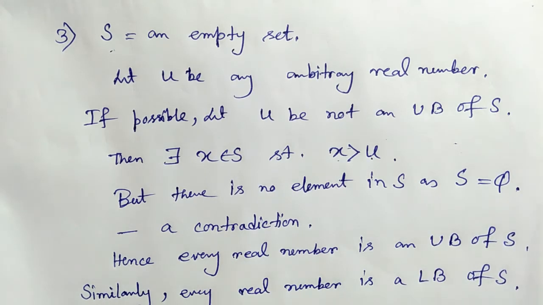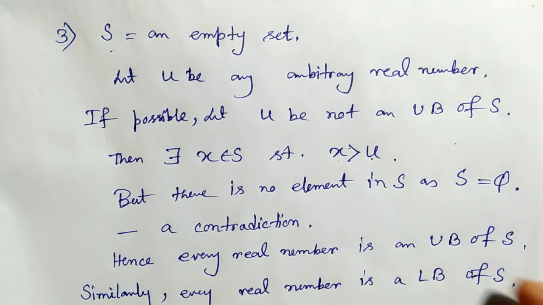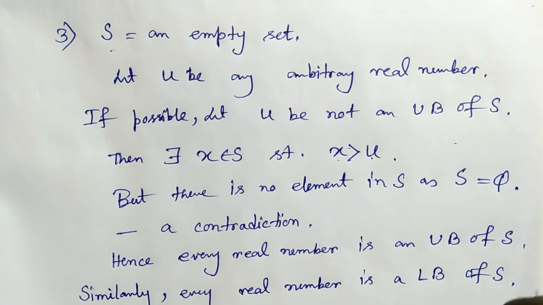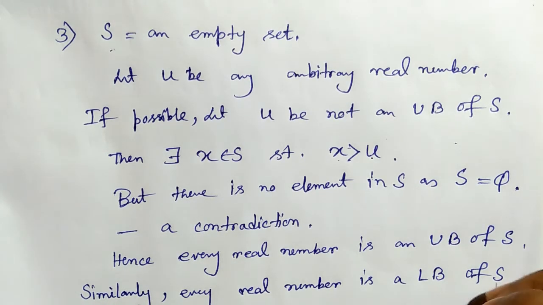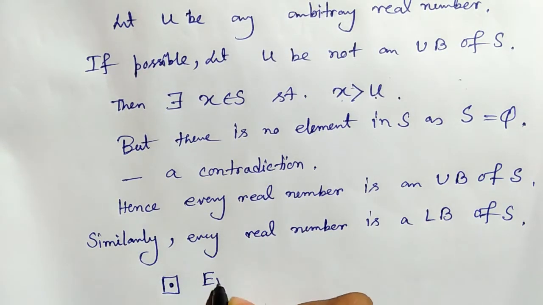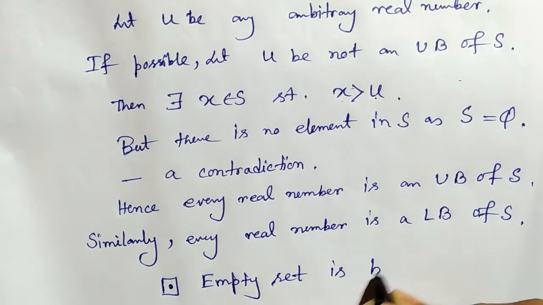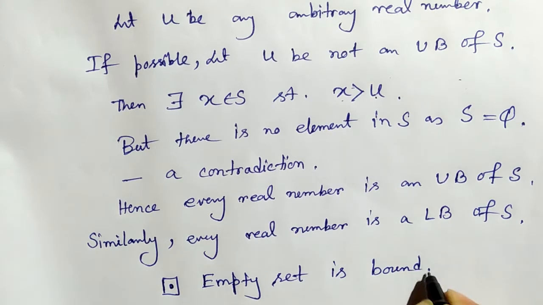Furthermore, it has infinitely many upper bounds and lower bounds. Since S has both an upper bound and a lower bound, S is bounded. So we conclude that the empty set is a bounded set.